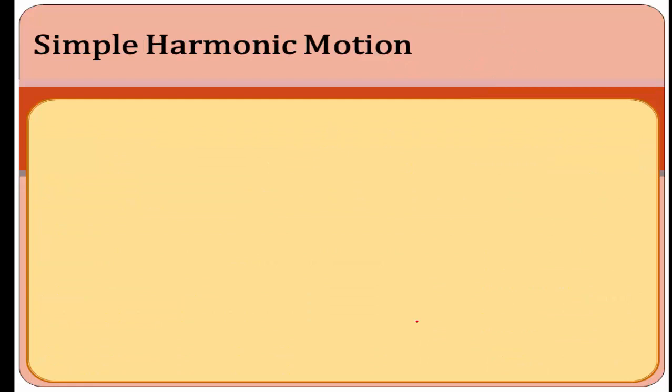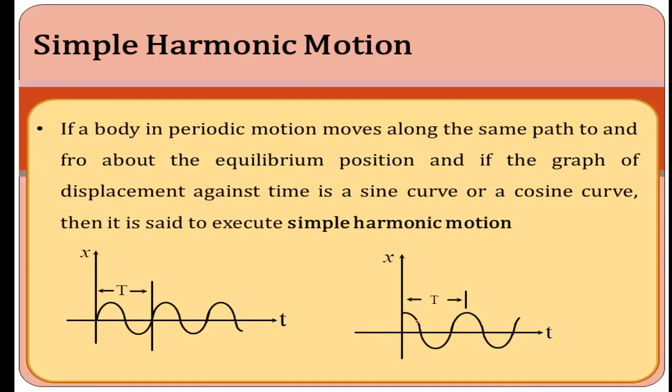And the next important concept is simple harmonic motion, also called SHM. If the body is moving in a periodic motion along the same path, to and fro about the equilibrium position, the acceleration is directly proportional to its displacement and is always directed towards its mean position. If the graph of displacement against time is a sine curve or cosine curve, then it is said to execute simple harmonic motion.